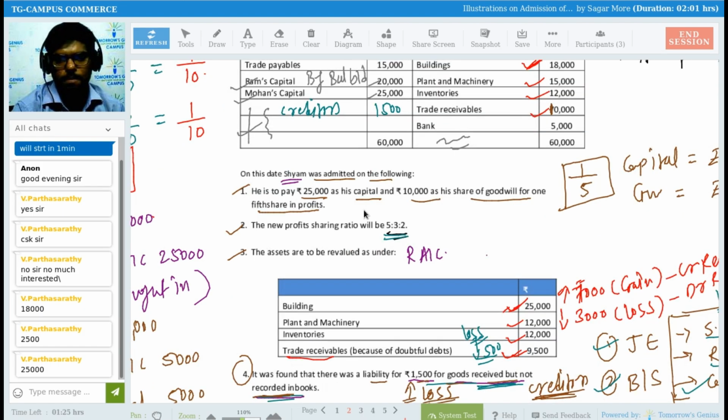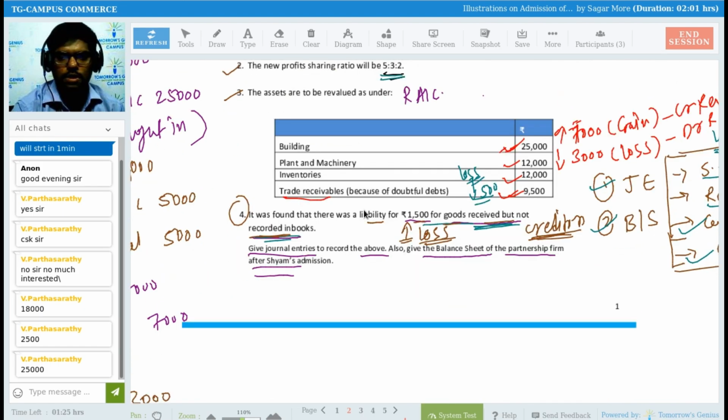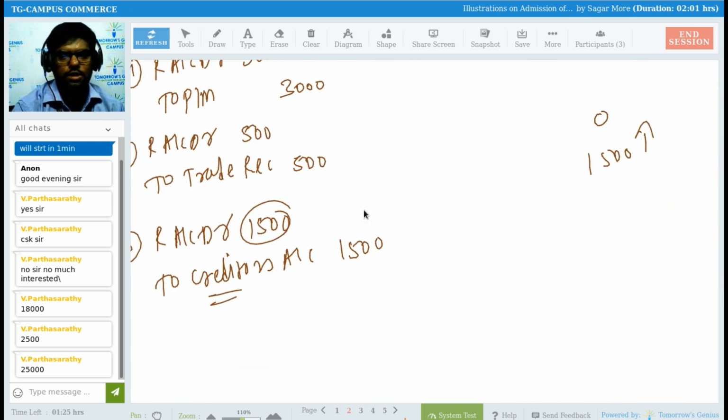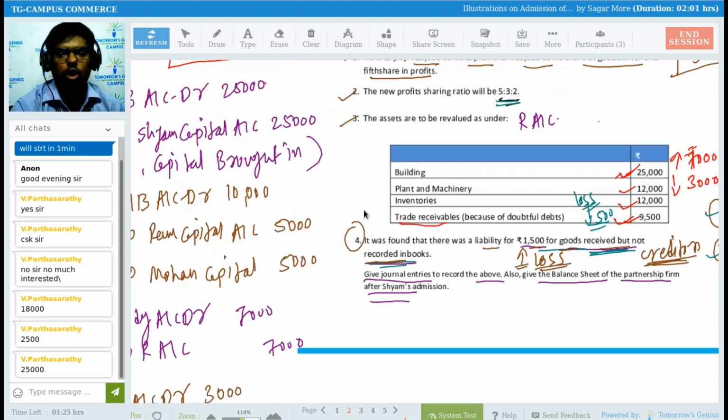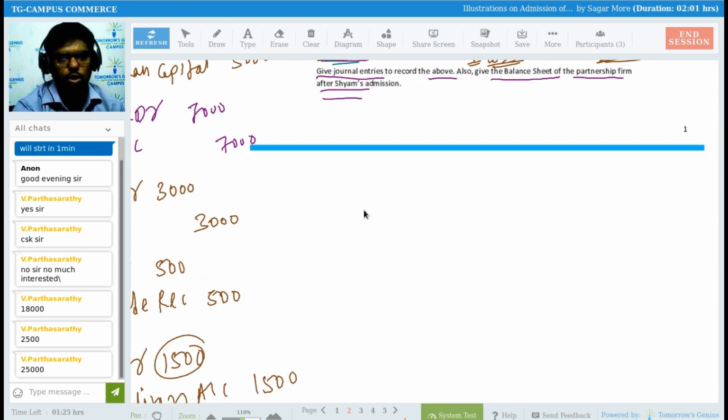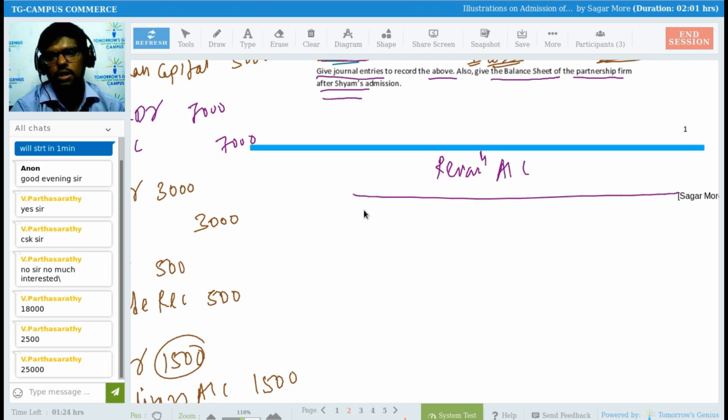Yes, sir. Okay, good. So yes, we have done all the adjustments. So what do I need to do now? Sir, I am supposed to pass the last entry as well. Which one, sir? I need to find out the revaluation profit and loss, and for that I need to prepare the revaluation account roughly. Even though they have not asked me to prepare the revaluation account, I need to prepare it. The only reason is I need to find out the revaluation profit or loss there. So I'm preparing the revaluation account here. Please help me in posting this.